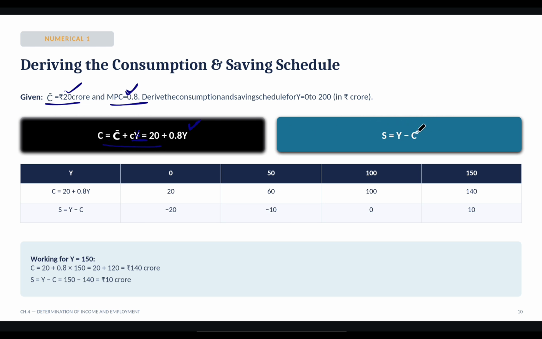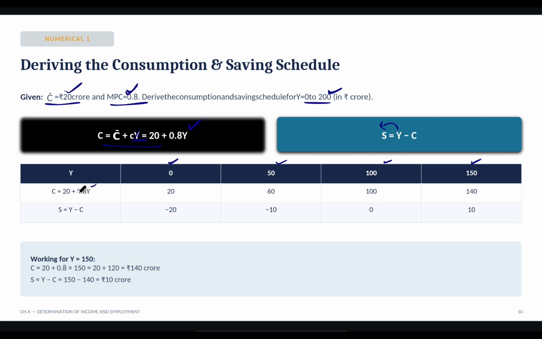And saving, we know that saving is equals to income minus consumption. So first of all, you have to determine consumption. After that, when you will subtract consumption from income, you will get your savings. Got it? So first of all, your income lies from 0 to 200 crore. So first of all, we will put in equation our income 0, then 50, then 100, then 150. Got it? So in our consumption function, we will put in place of Y, 0.